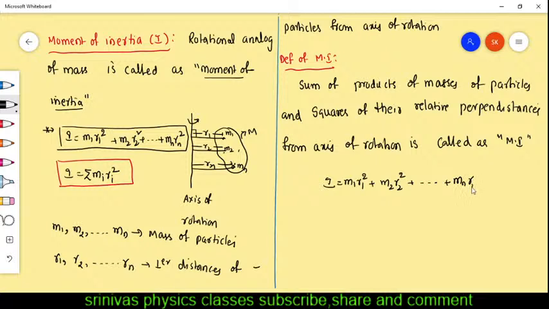I will explain once again. What is m1 r1 square? It is a product of m1 and r1 square. m1 is the mass of particle. r1 square is the square of perpendicular distance of particle from axis of rotation. Right? m2 r2 square is again the mass of particle and square of perpendicular distance from axis of rotation. Like this, this is a product, this is a product, this is a product, and that sum of products is called the moment of inertia.